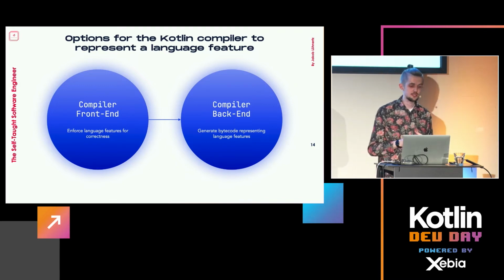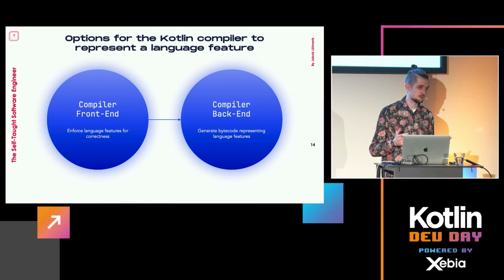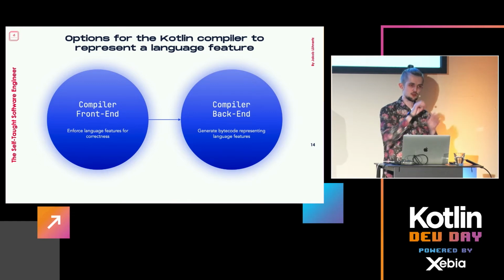You'll also find that some of them actually use both. So something like the nullability, or actually the sealing as well, will use both. You have a front-end part where you need to do some checking: hey, is this actually a non-nullable type that you gave me here? But you also have a backend component because it will compile in that if for some reason there is a null passed in, for instance, if you call it from Java, at least it immediately throws an exception and fails fast, right? So this uses both. And you saw in the sealing case as well, of course, it wants to check, hey, is the sealing actually respected? And you see it compiled in the synthetic else case, which wasn't even there in Kotlin. So this example also uses both.